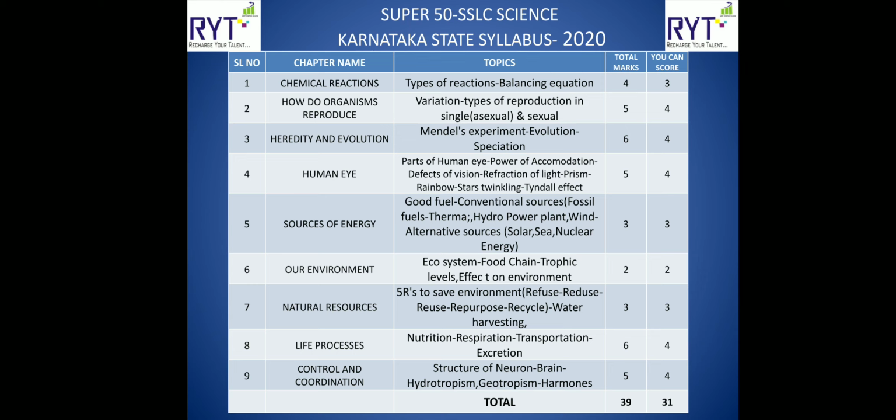Here the structure of a neuron is very important. Then they'll ask you hydrotropism, geotropism, then different types of hormones. So in this section, as you can see, out of 39 marks you can score 31 marks very easily.